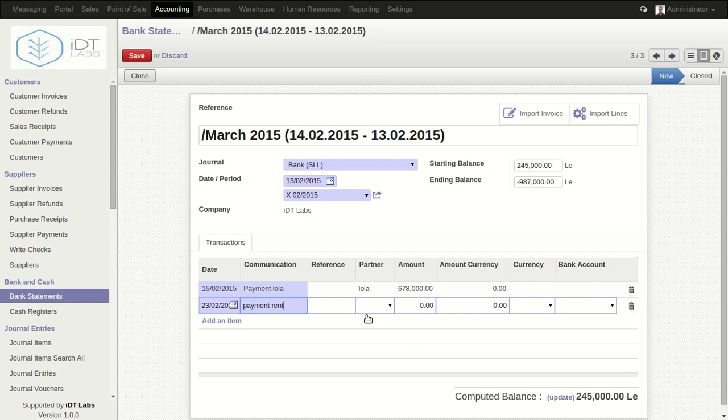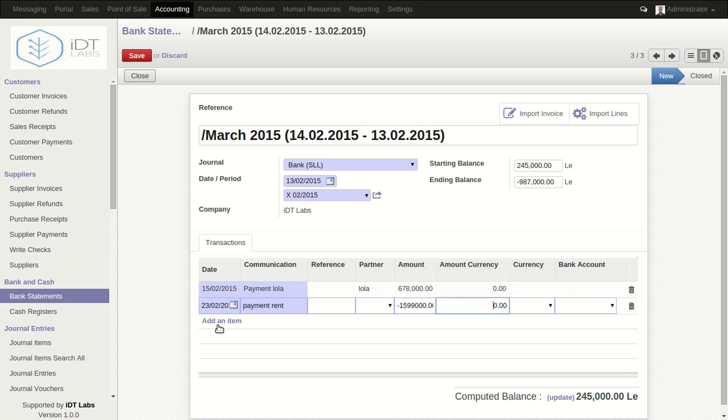Since we're paying rent, there is no need to specify a partner in this case, so we're just going to leave the partner blank, and we're going to enter an amount. Whatever amount we enter here should have a negative sign, because we're paying, we're not receiving. So in this case we're going to say it is 1,599,000. Okay, so this is it.